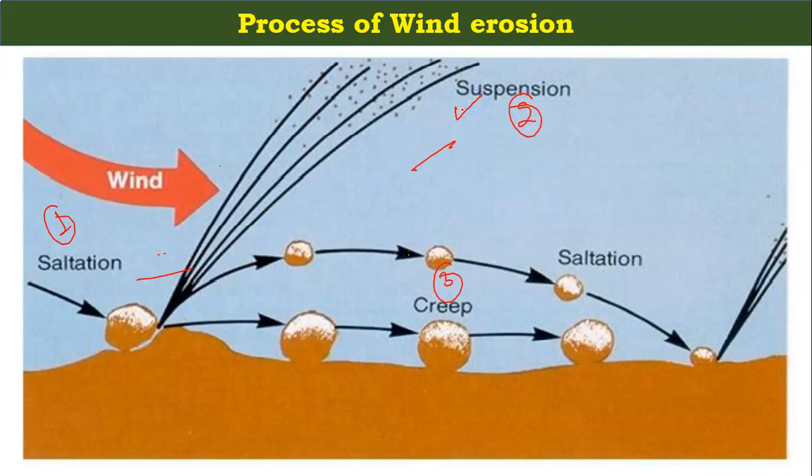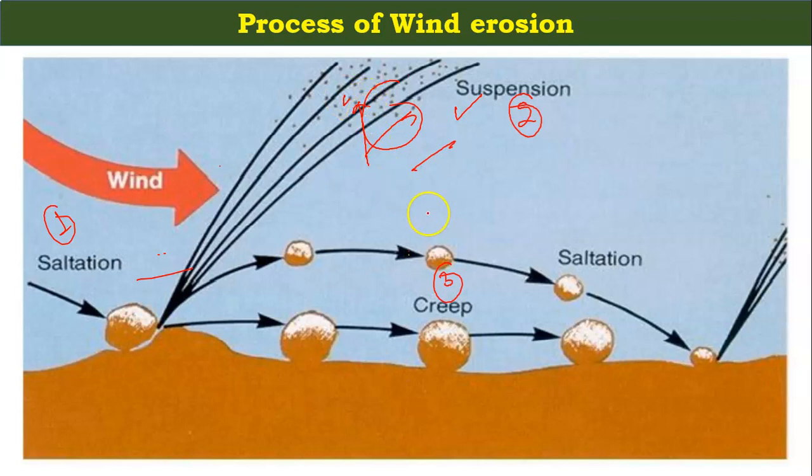Suspension occurs when the wind lifts finer particles into the air, leading to dust storms. Very fine particles are lifted from the surface by the impact of saltation and carried high into the air, remaining suspended in air for a long distance. You can see in this figure, it is taken by the air and it is carrying this particle here for a long distance.